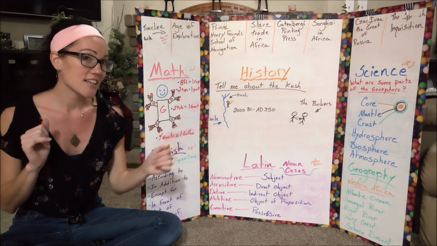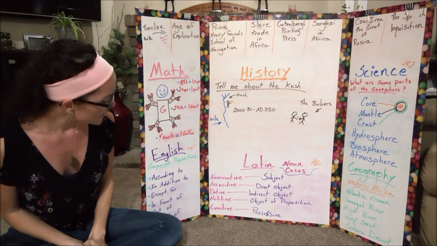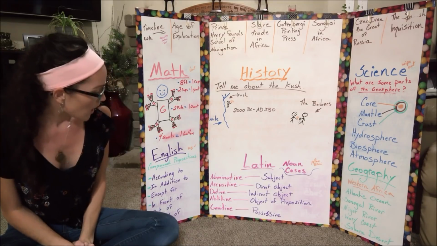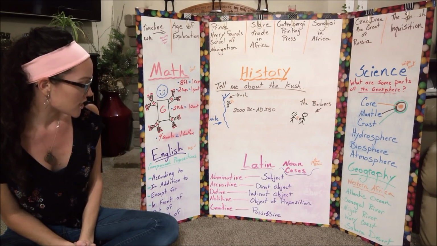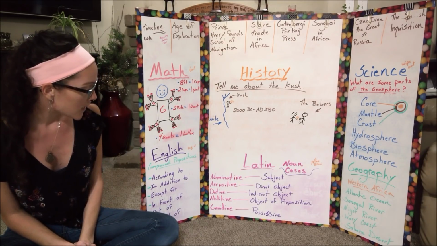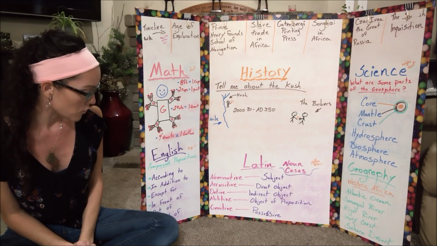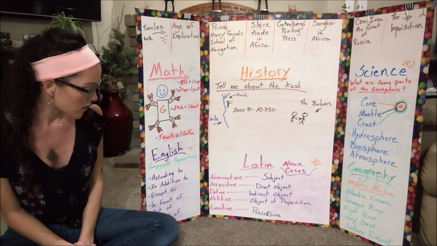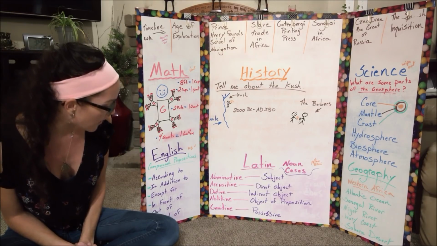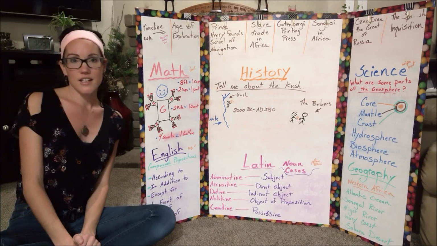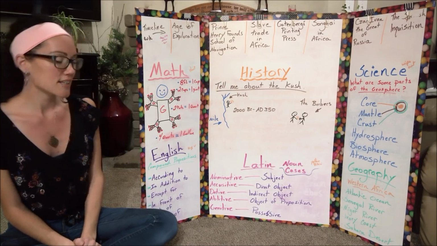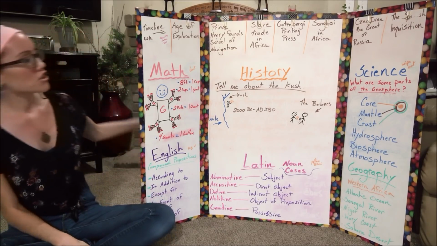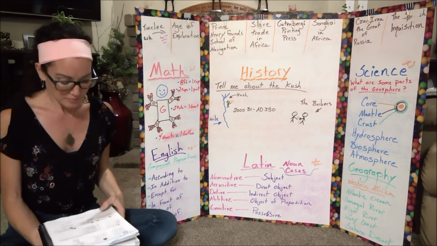There are 6 compound prepositions. Okay, that's English.